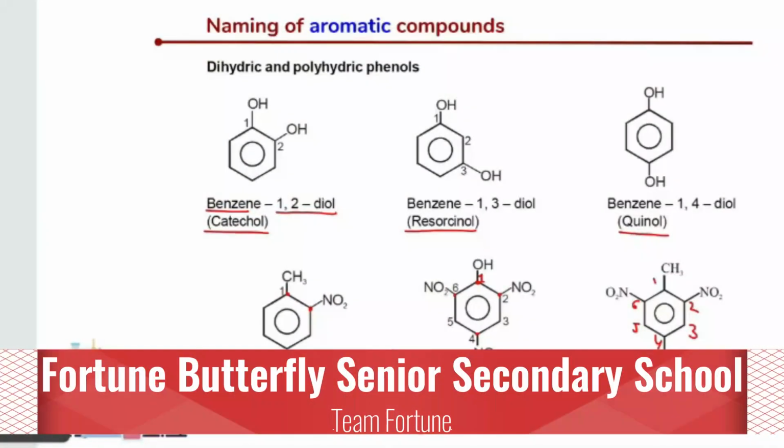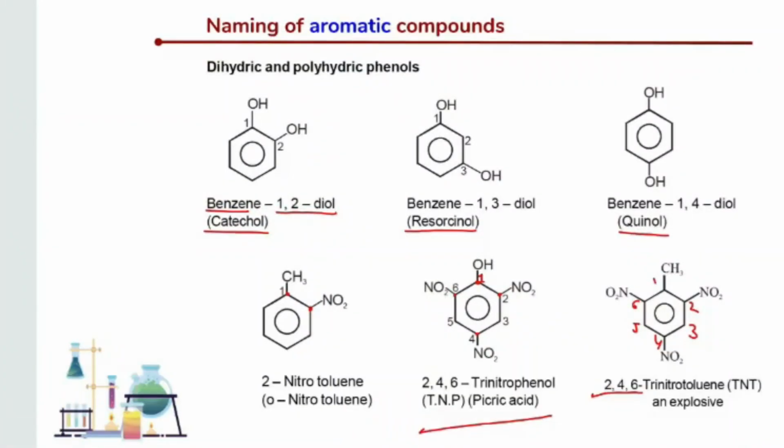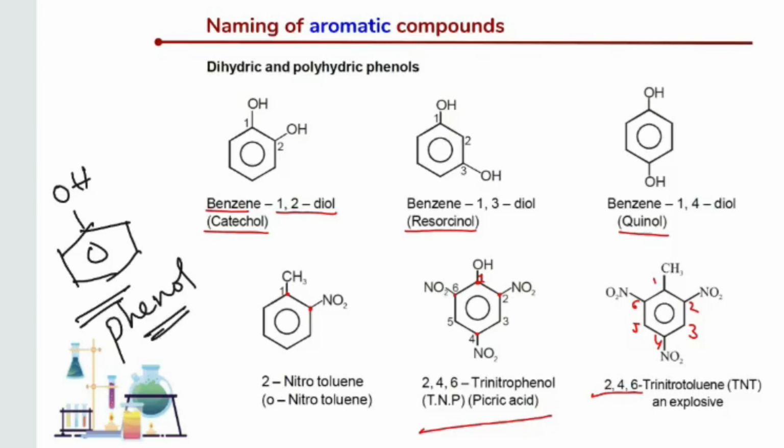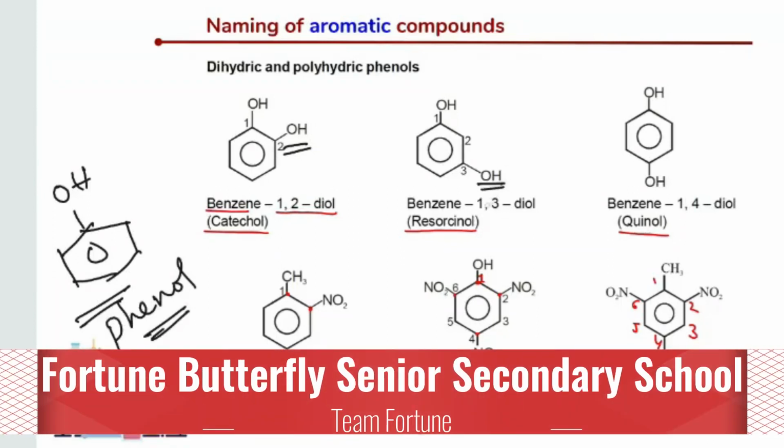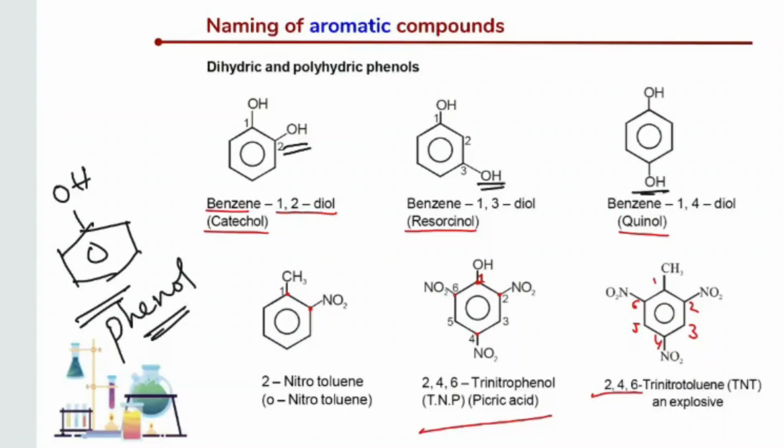Now we'll see next some dihydric and polyhydric phenols. And we know what phenol is. On benzene, if you have OH, then this can be called phenol. All right. But here it is disubstituted. See, one more OH is there at the ortho position. One more hydroxy group is present at the third position, that is the meta position. One more hydroxy group is present at the fourth position, that is the para position.